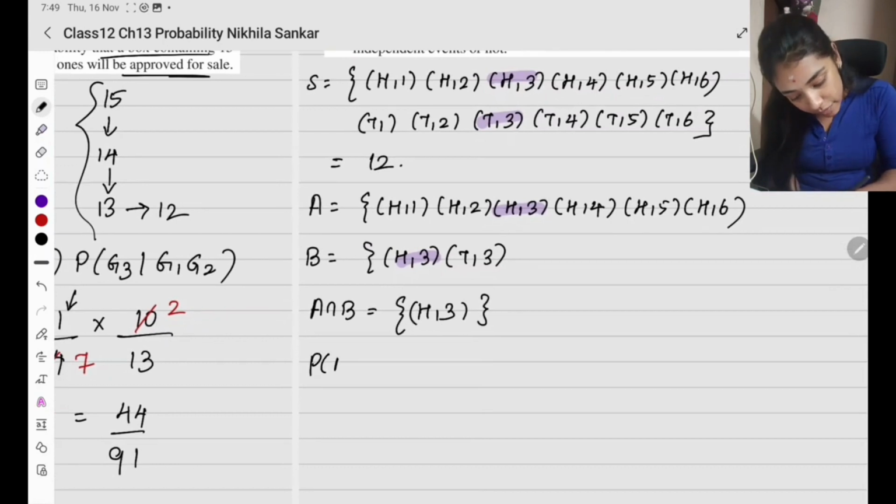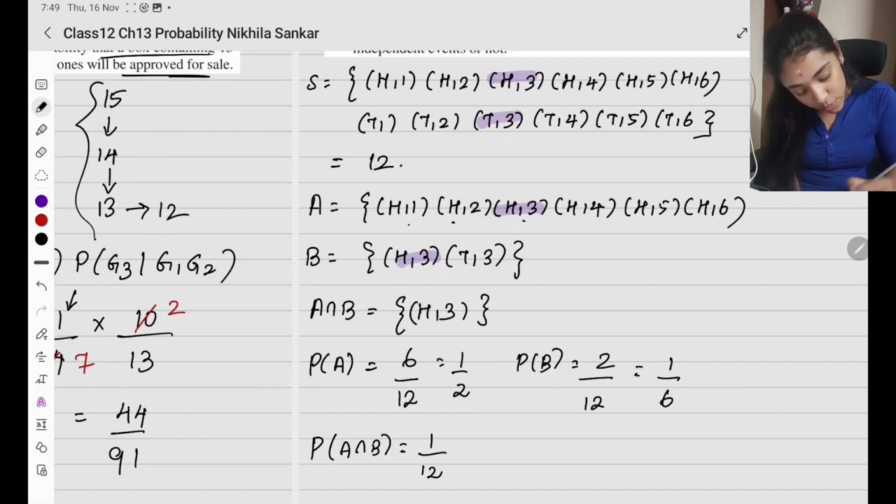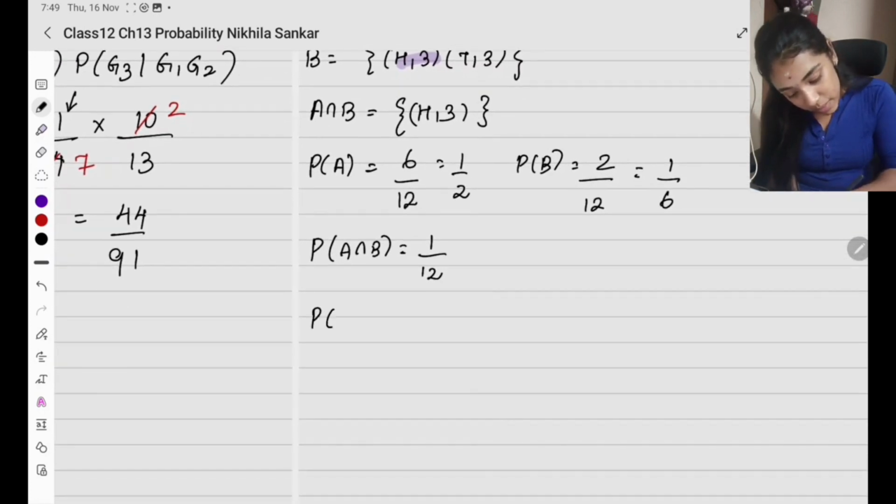Now probability of A என்ன? It is going to be how many elements? 1, 2, 3, 4, 5, 6. So 6 divided by 12, which is 1 by 2. Probability of B என்ன? 2 divided by 12, which is 1 by 6. Probability of A intersection B என்ன? 1 divided by 12. Now independent events ஆன்னு பார்க்கலாமா?